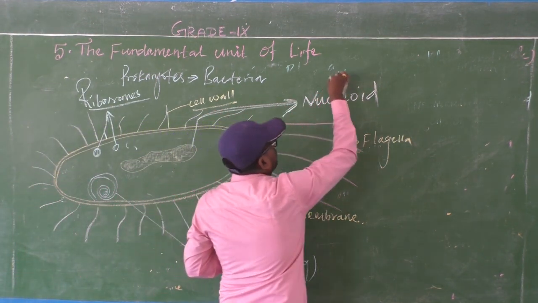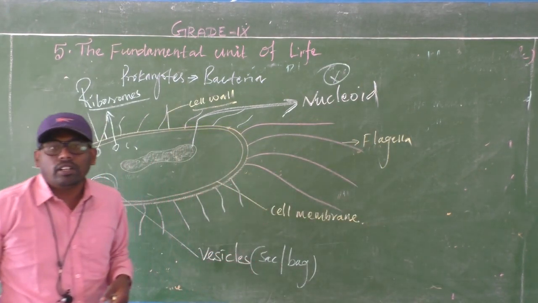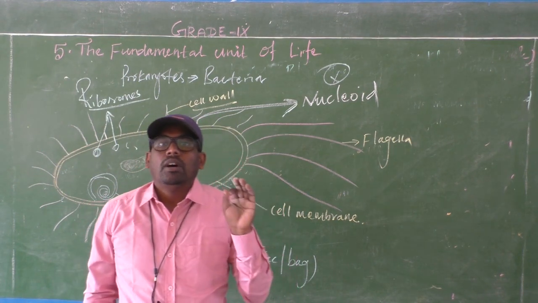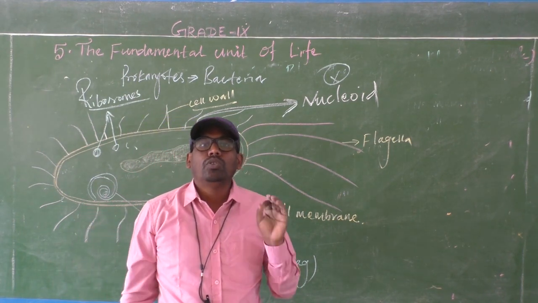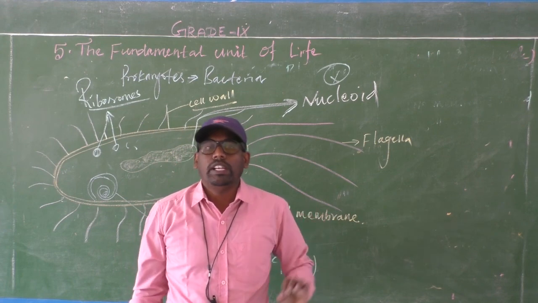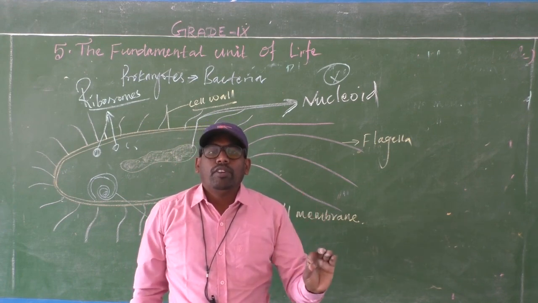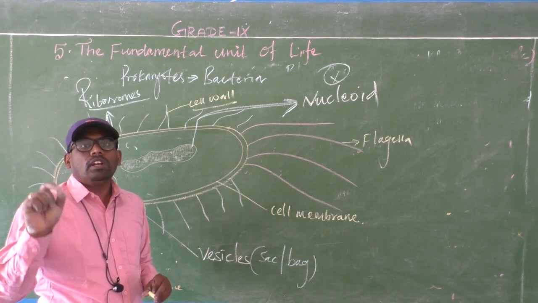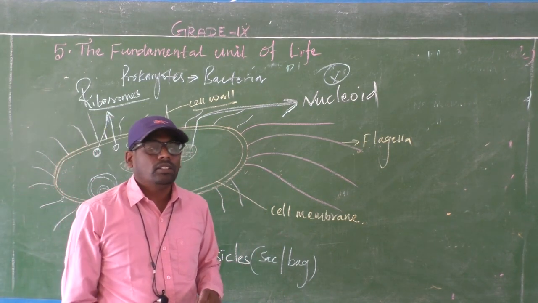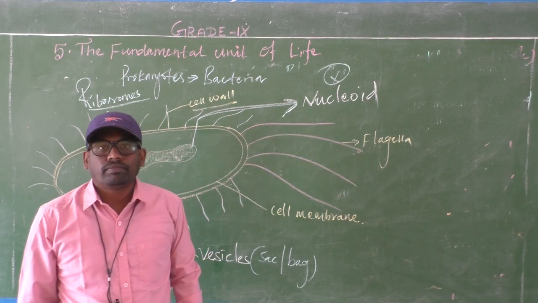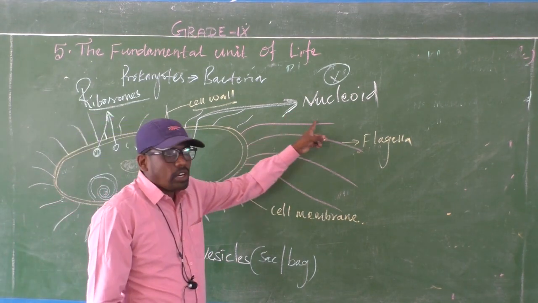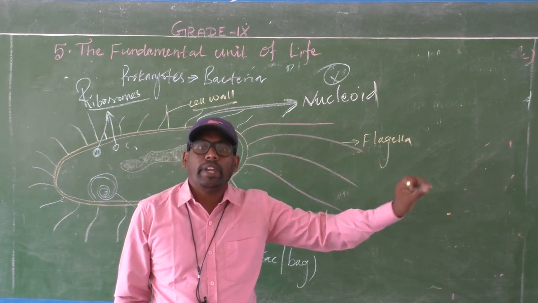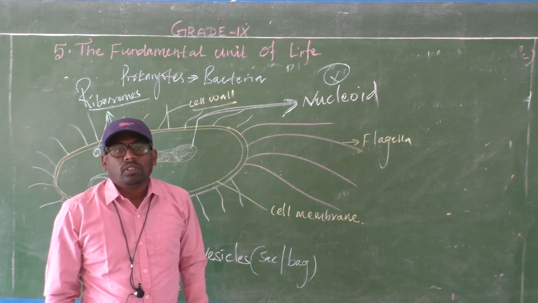Okay, and also there is the structure nucleoid, a very important one. Important question: what is nucleoid? The prokaryotes do not have a well-defined nucleus, but a nucleus-like structure is present, and that is called nucleoid. The nucleoid is a structure which is only present in prokaryotes.